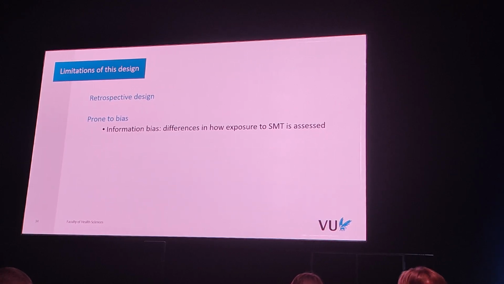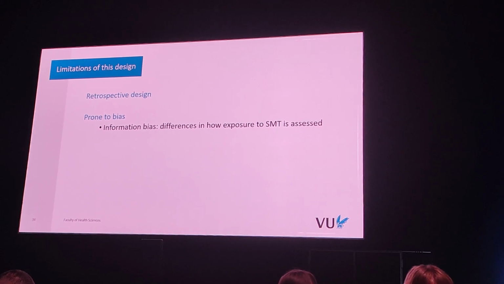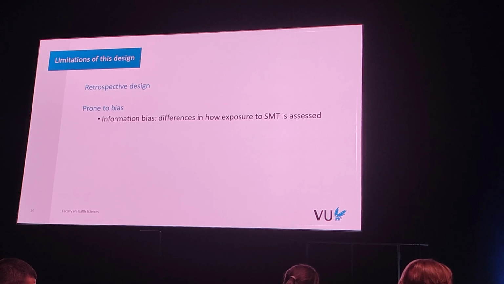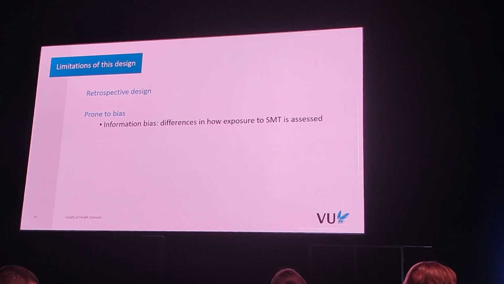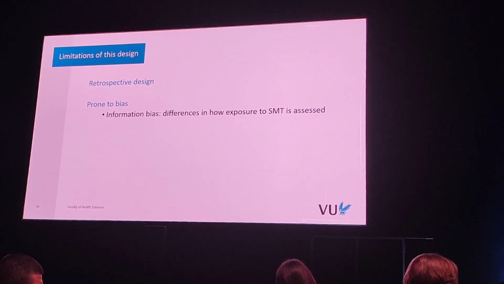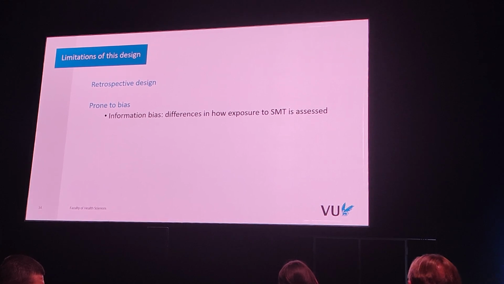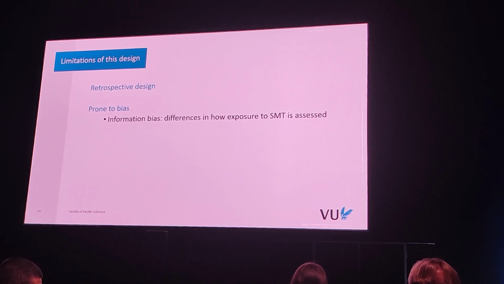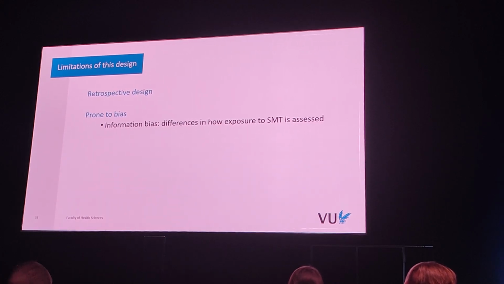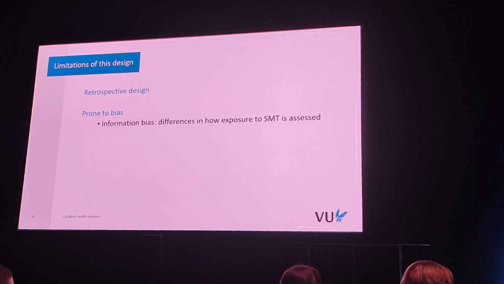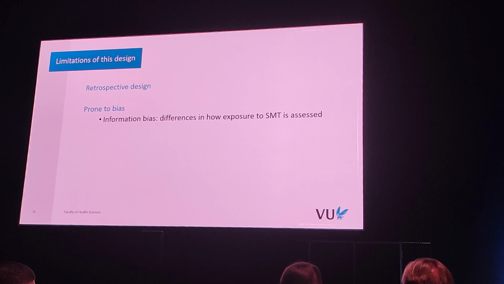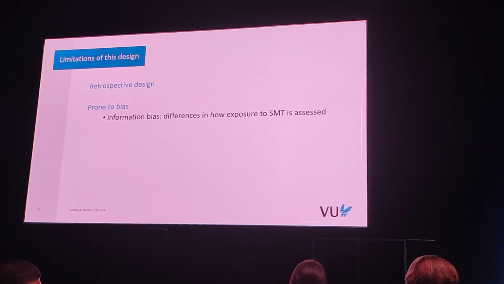Of course, as the epidemiologist has reported, we're going to talk about bias: information bias, selection bias, and confounding. Those are the most important forms of bias in observational studies. Information bias is a problem when there's a systematic difference in the way exposure to spinal manipulative therapy is assessed. A suggestion is that when patients are admitted to a hospital with a dissection, they're more likely to be asked whether they went to a chiropractor days prior to the stroke, and therefore likely to remember that years later, more so than a control group. On the other hand, we can use insurance claims data, but as soon as a certain